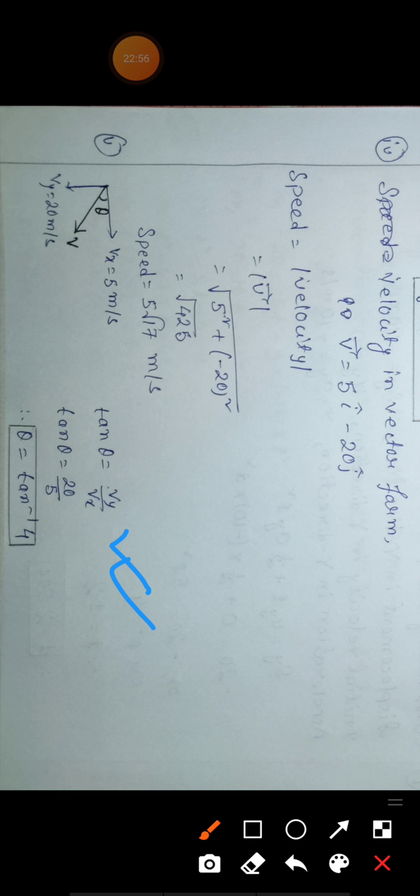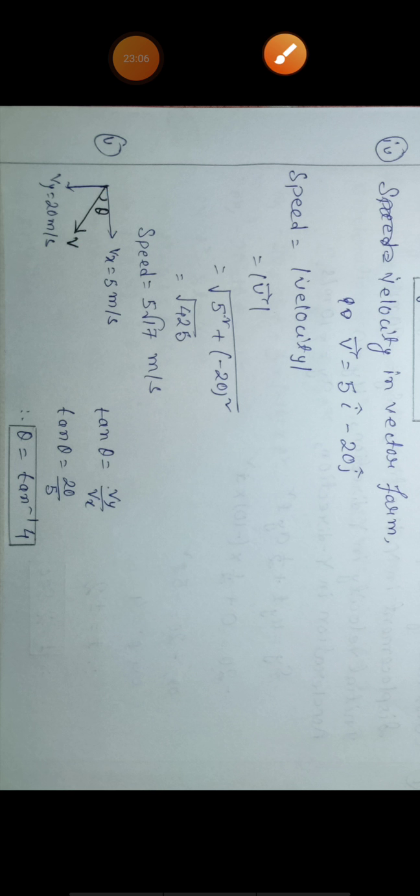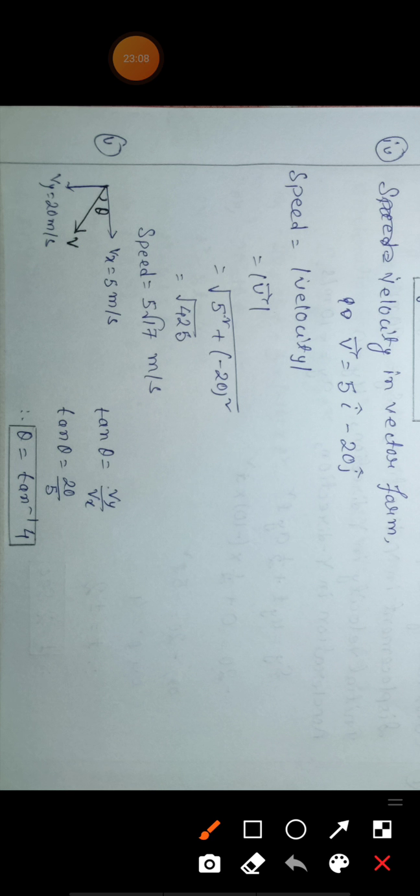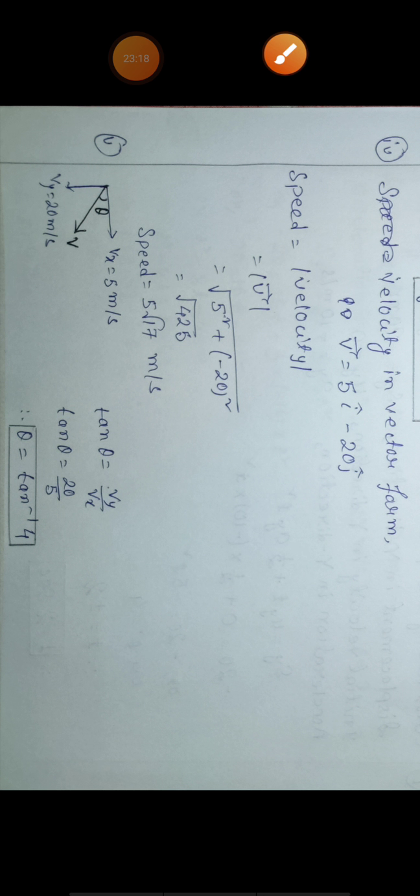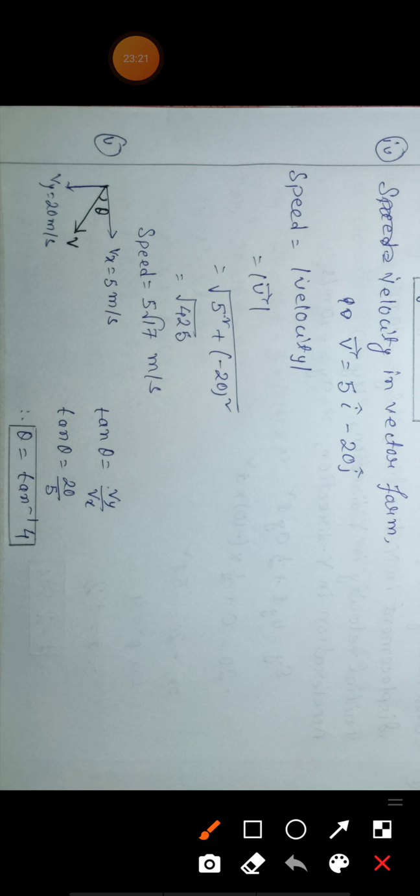Tan theta is equal to perpendicular by base. Here the perpendicular is Vy, and the base is this one. You can ask me, sir, why is this the base? Remember, the angle theta always lies with the base. What you draw is always your perpendicular.